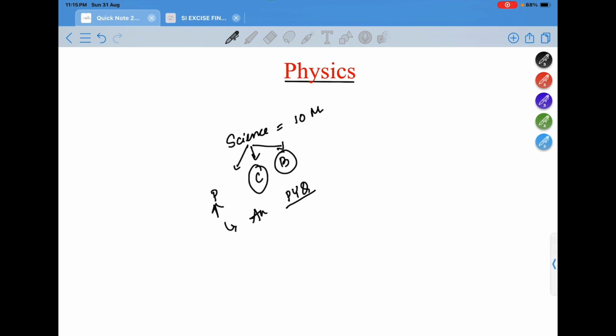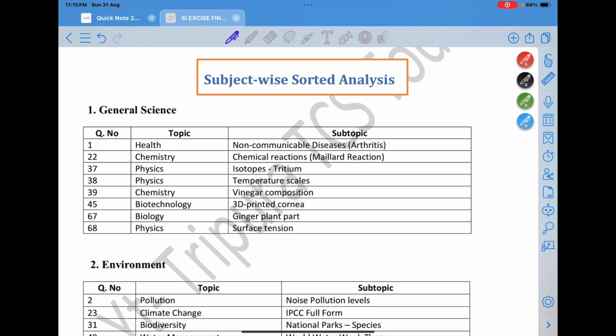So let's see the previous year question analysis. Out of 10 science questions, 3 questions were from physics. And those 3 questions were related to isotopes, temperature scale, and surface tension. So these 3 topics they have covered.